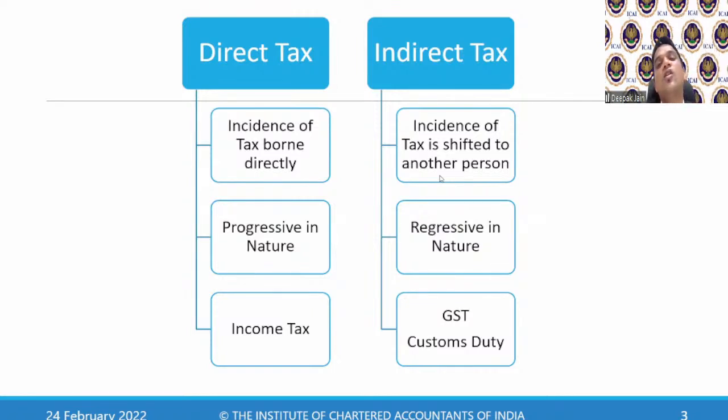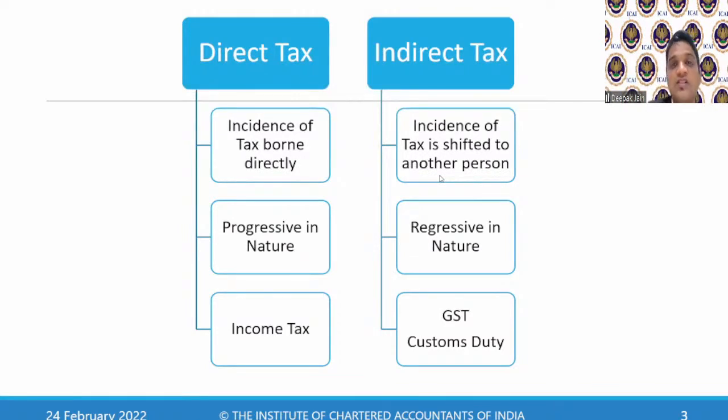If it is TDS of GST, then it's an indirect tax. So TDS provisions are there both under direct tax as well as under indirect tax. So with which kind of levy you are there, that decides whether TDS is a direct tax or an indirect tax. It's basically taxes collected in advance and not waiting for the end.